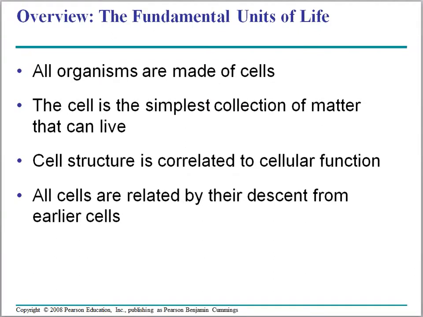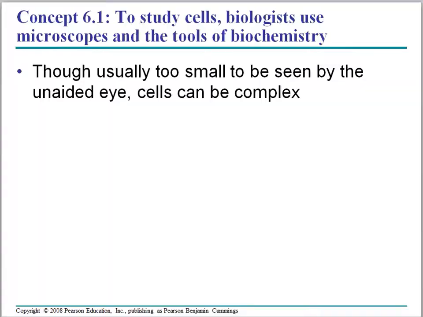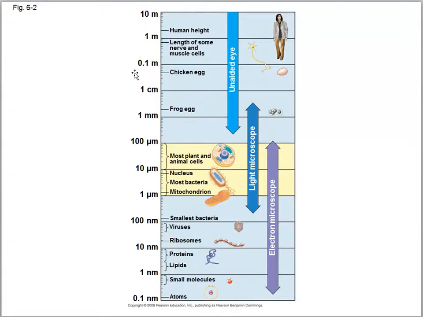The fundamental units of life. All organisms are made of cells. The cell is the simplest collection of matter that can live. Cell structure is correlated to cell function. All cells are related by their descent from early cells. This is the structure of a cell. As you see here, we can show you a picture of a cell.